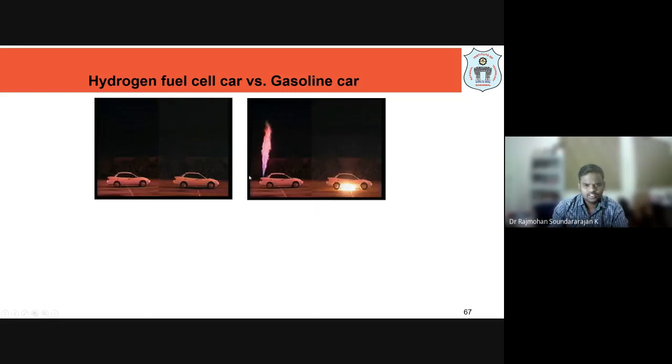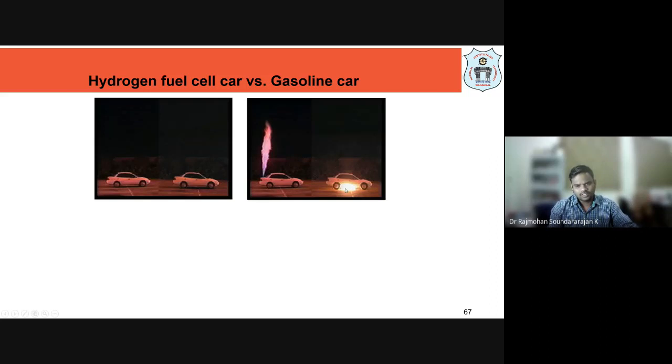As I said, hydrogen is the lightest one. It escapes and goes to the top into the atmosphere. Even if it catches fire with a very light ignition, it will burn like this only. It's like a Diwali thing. If you see that pot, how a pot burns, hydrogen burns like that only.